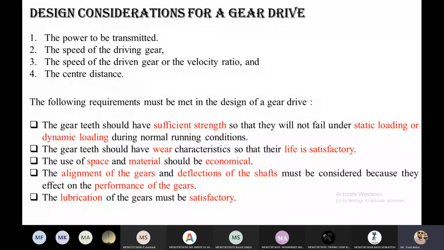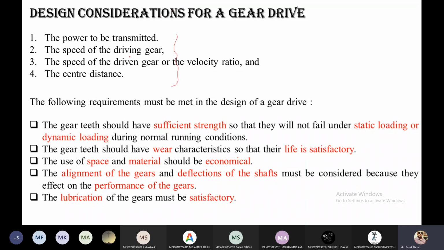So yesterday we were here, design consideration for the gear drive. What are the considerations we have kept in mind while designing the gear? These are the few points I listed here. Once again I want to repeat these points. Power to be transmitted, we have to focus on how much power is transmitting. We have to focus on how much speed there is, the velocity ratio, and how much center distance there is. By keeping all these points in mind, we have to design the gears.